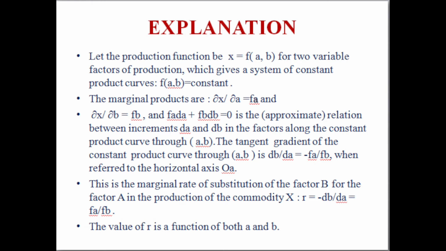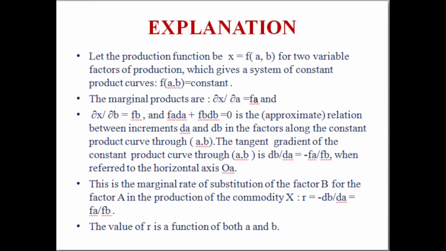And so FA dA plus FB dB is equal to 0 is the approximate relation between increments dA and dB in the factors along the constant product curve through AB. The tangent gradient of the constant product curve through AB is dB by dA is equal to minus FA by FB when referred to the horizontal axis OA.